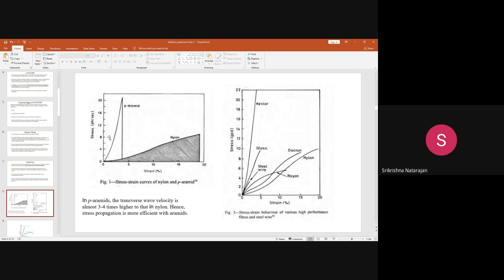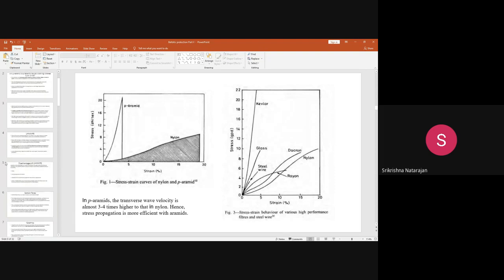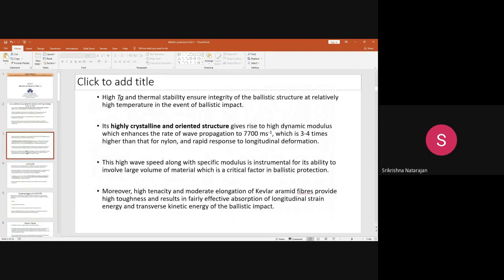But in the para-aramids, the material has a high modulus, so it does not have any pronounced ductile behavior as you see in nylon. It will just break if you subject it to further extension. There is very little ductile transformation here. So why are para-aramids most effective even in ballistic protection? The primary reason is the high modulus.